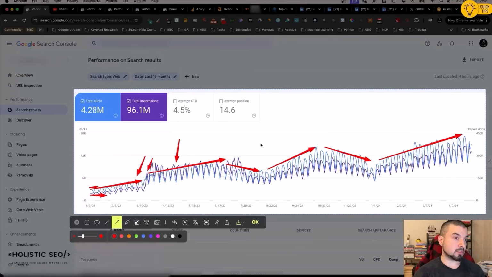Most of the time, the SEOs get panicked when they actually lose traffic, or they get very happy when they start to increase their traffic. This is one of the problems that you should stop doing. Just because you increase your traffic in this area, it doesn't mean that you are doing something right. And just because you decrease the traffic in this area, it doesn't mean that you are doing everything wrong. Most of the time, you should continue to do the same thing as much as possible.